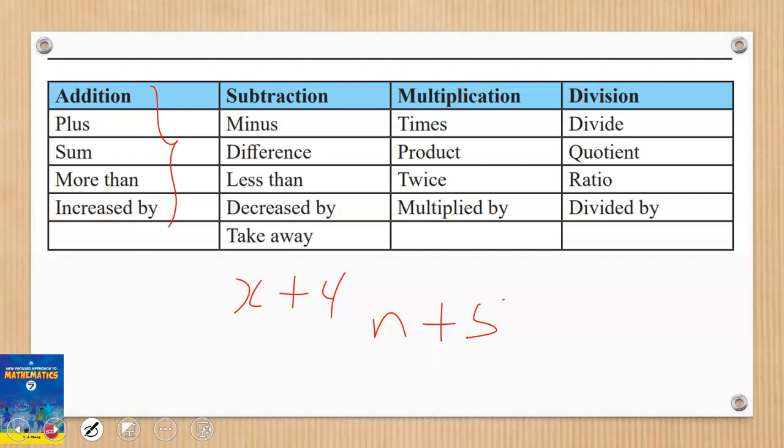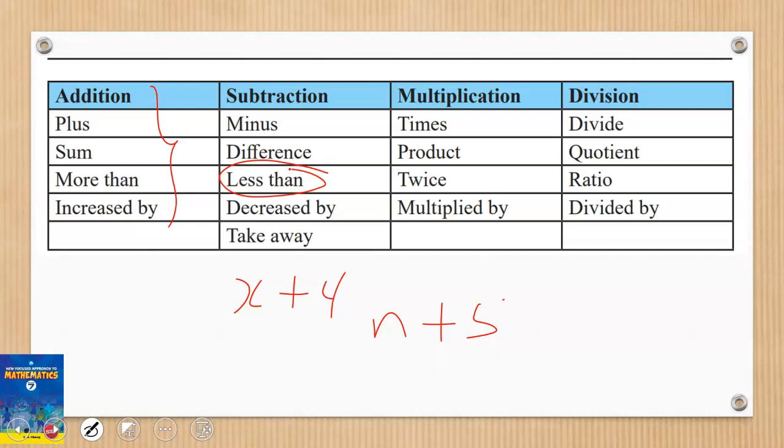Then when we come to subtraction, we can use something like minus, difference, less than, decrease by, take away. And with the use of less than, you have to always be careful because we can use less than also to show inequality. But for now, we are doing general expressions, so we can use less than as a minus sign.